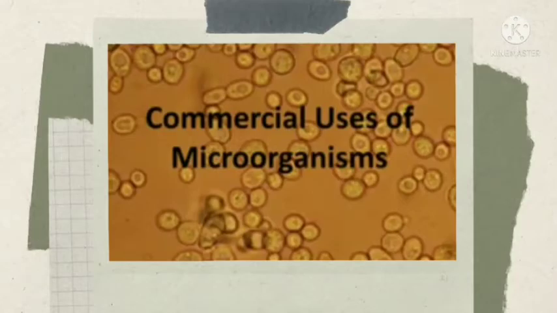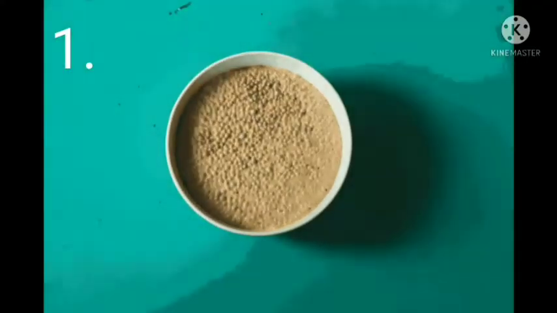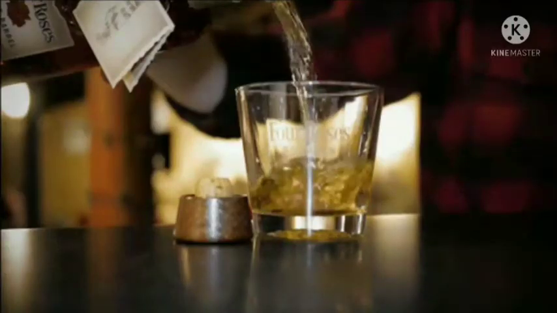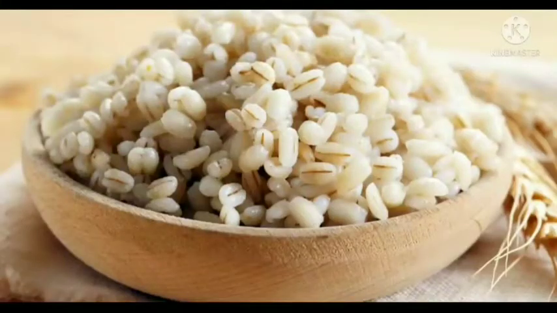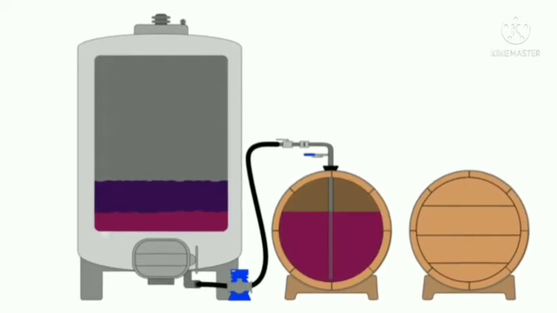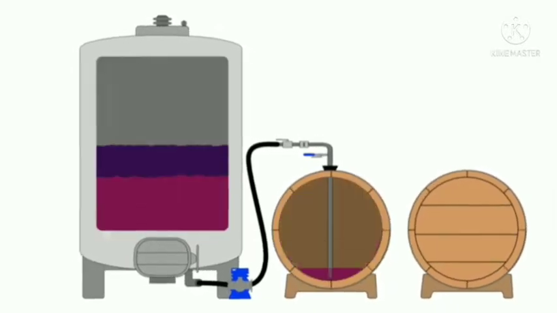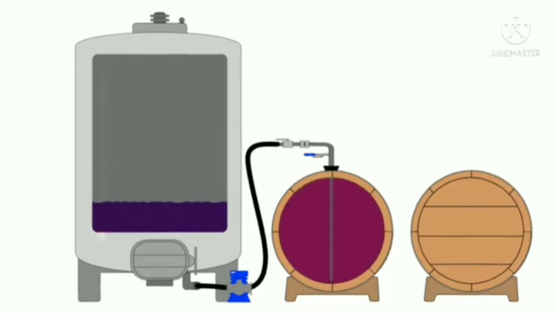Commercial uses. First, yeast is used for commercial production of alcohol and wine. For this purpose, yeast is grown on natural sugars present in grains like barley, wheat, rice and fruit juices. The process of conversion of sugar into alcohol by the action of microorganisms like yeast is called fermentation.